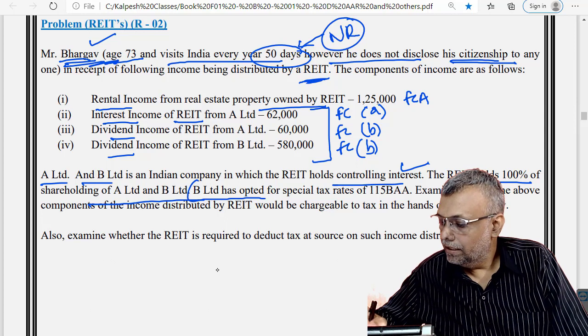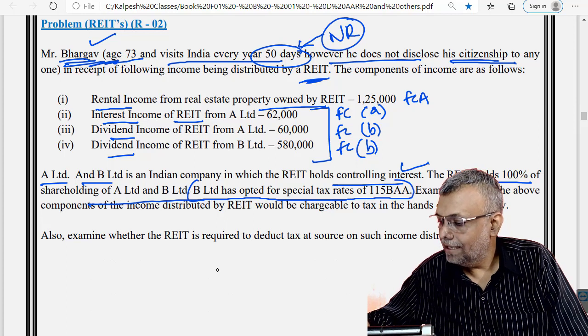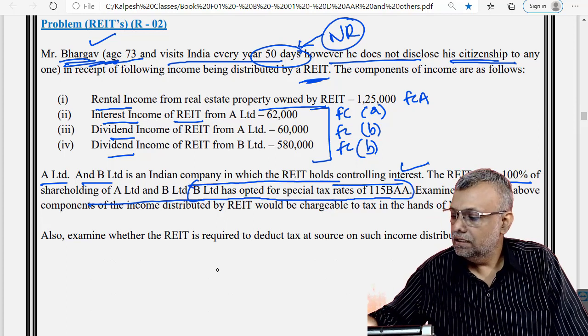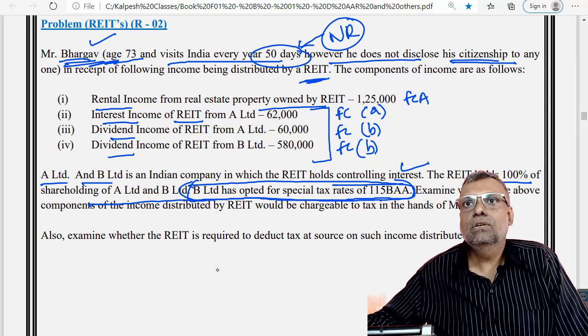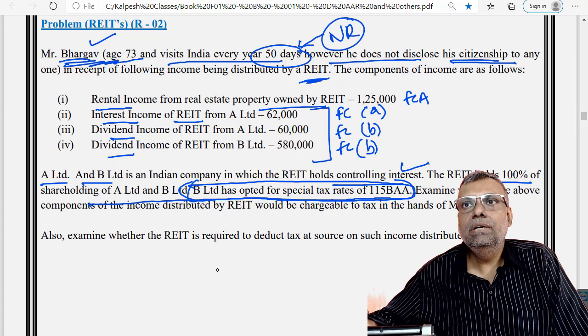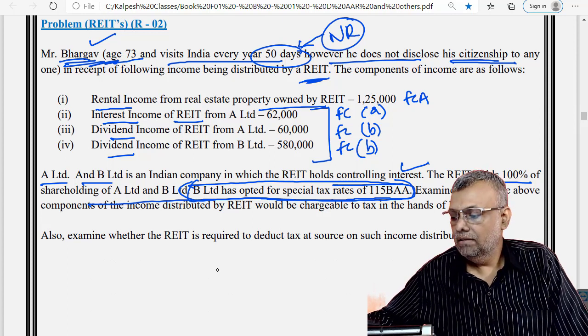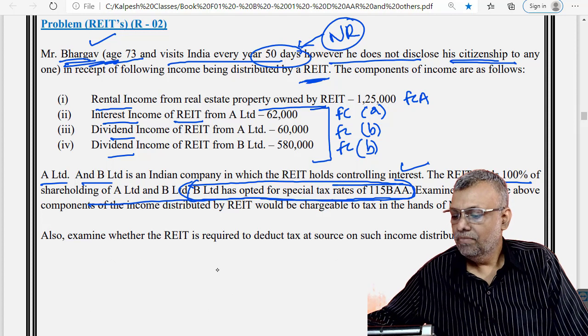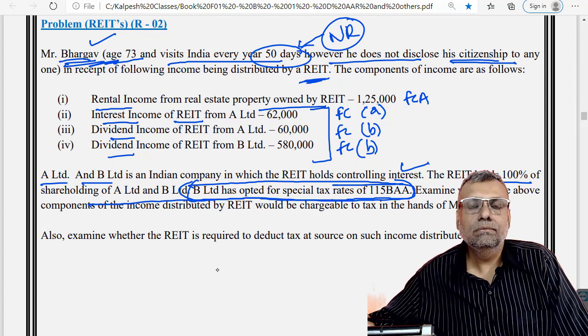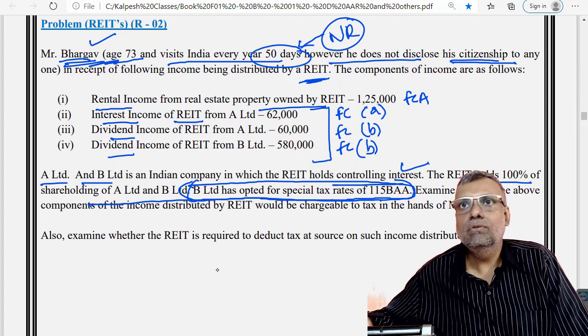Now B Limited has opted for the special rate of tax under 115BA. This is something catchy. If B Limited has already opted for the special rate of tax under 115BA provisions, only then will it be subject to taxation in the hands of the unit holder.